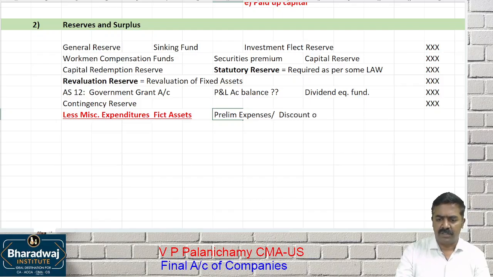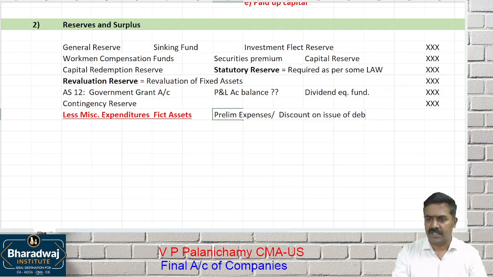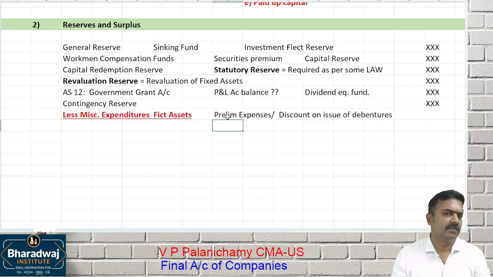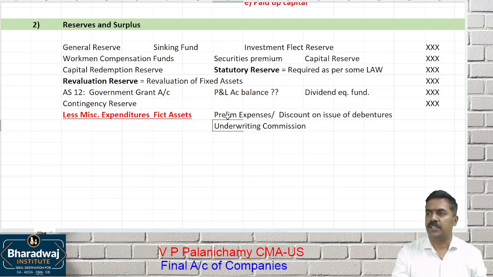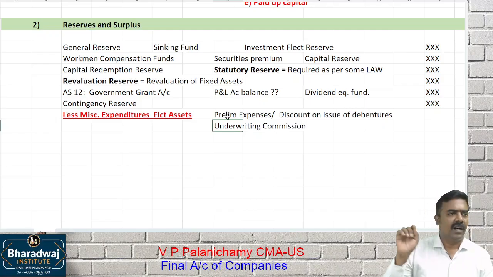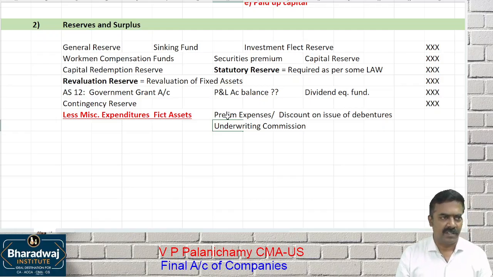Discount on issue of debentures. Shares cannot be issued at discount, but debentures can be issued at discount. Okay. It can be in the form of maybe underwriting commission. For example, whenever a company is making a public issue, you'll appoint what? An underwriter. For the underwriter, you will pay what? Commission. That commission you will write off over a period of 3 or 4 years.